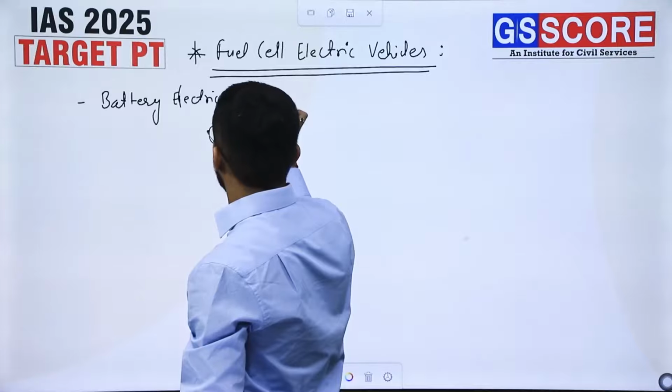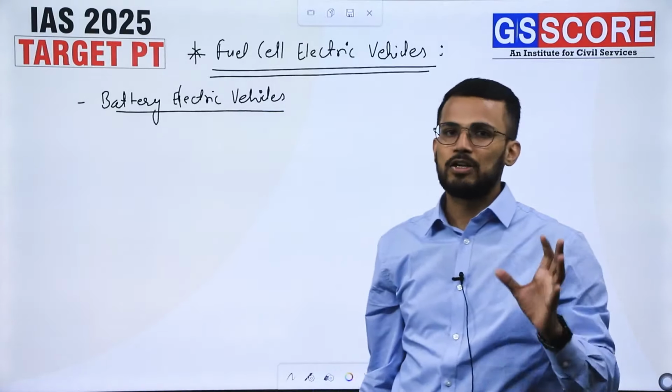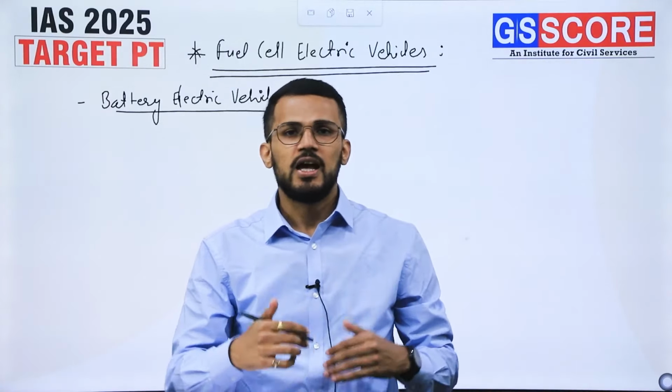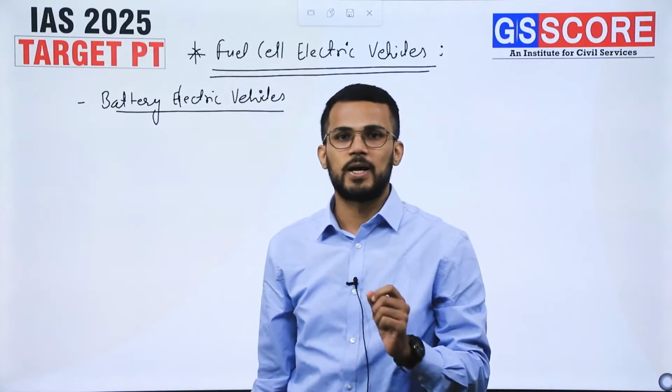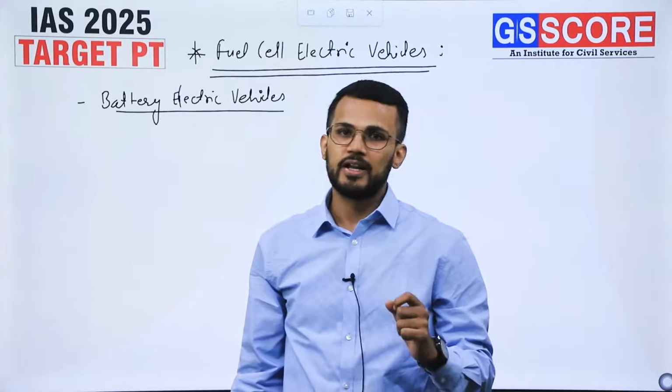That means they use stored electricity in batteries. When we charge, we store electricity in batteries, and when the vehicle is running, that stored electricity is used by these electric vehicles, and that's why they are battery operated electric vehicles.